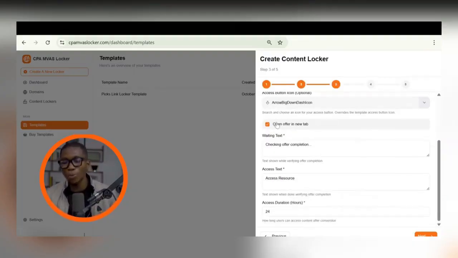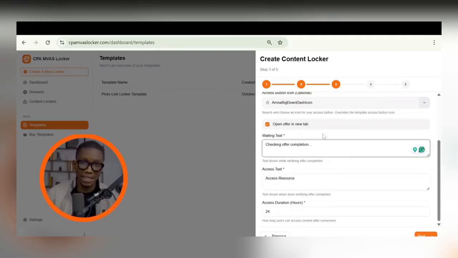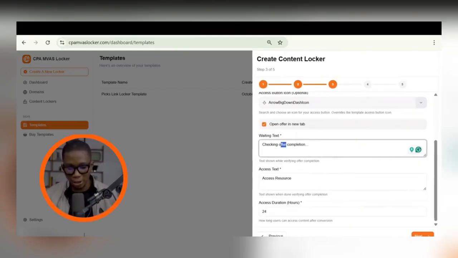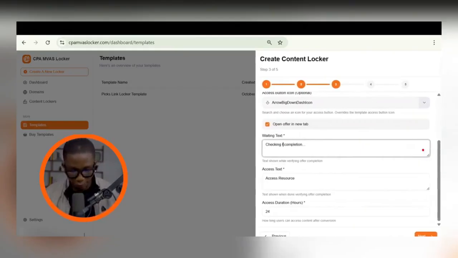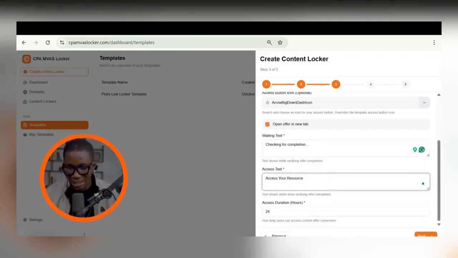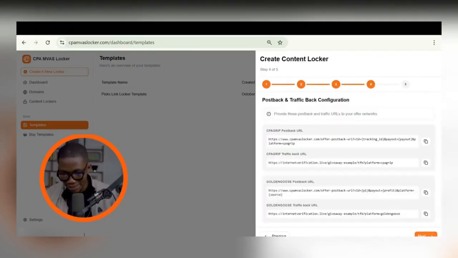So it's asking you if you want to open the offers in a new tab. When people click yes, leave it on open in a new tab. So it says what the content locker is going to be saying when people are filling the offer, when it's waiting. It automatically says checking offer completion, but I'm going to change this to checking for completion. Then it says access resource. I'm just going to add your. So these things can be anything, literally. Access your resource. Then I'm going to go to next right here.